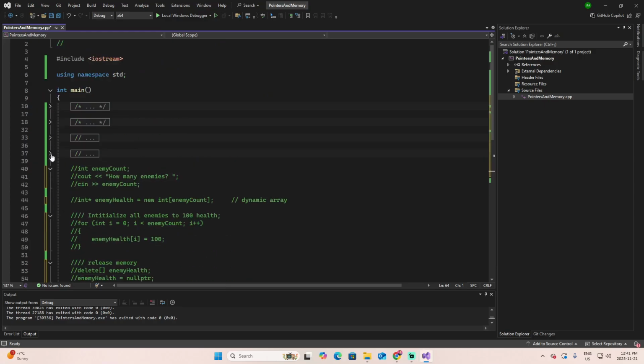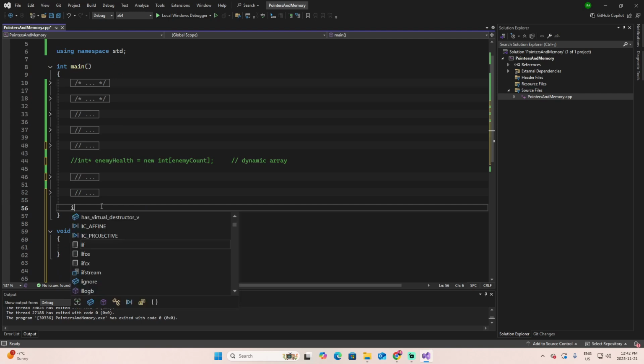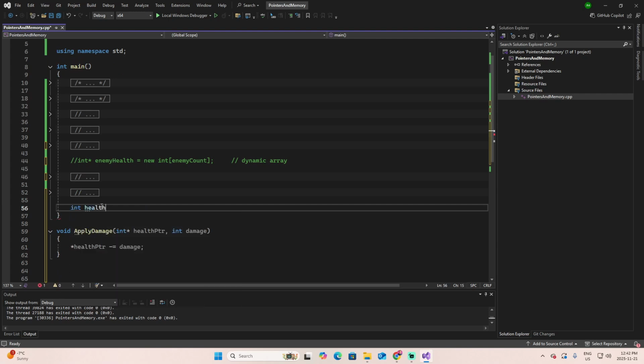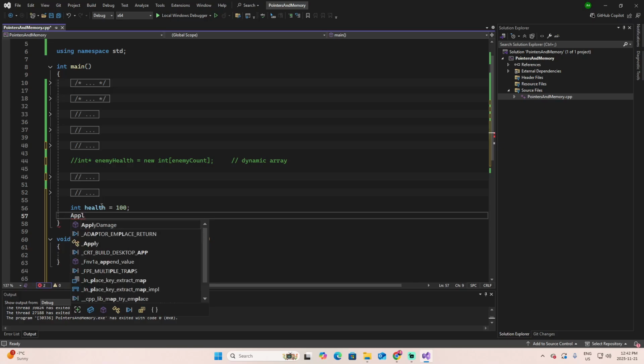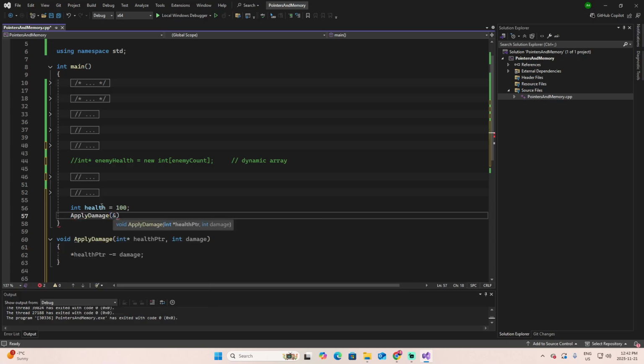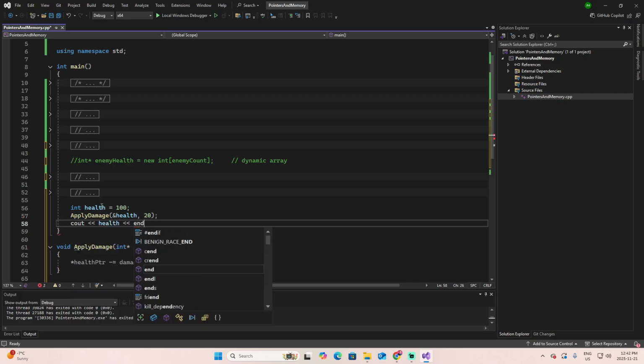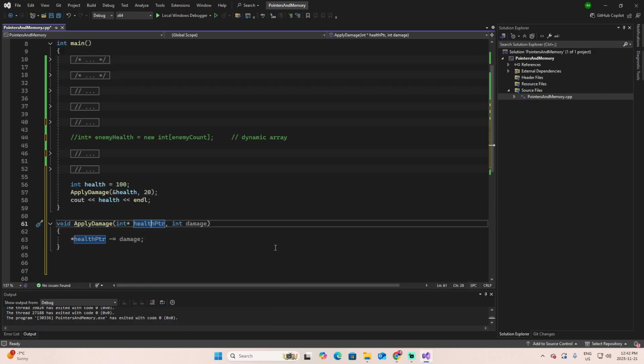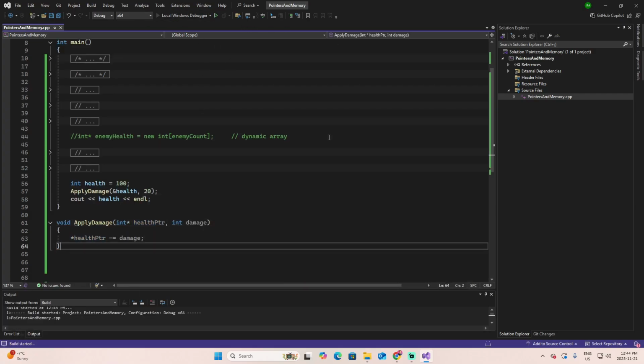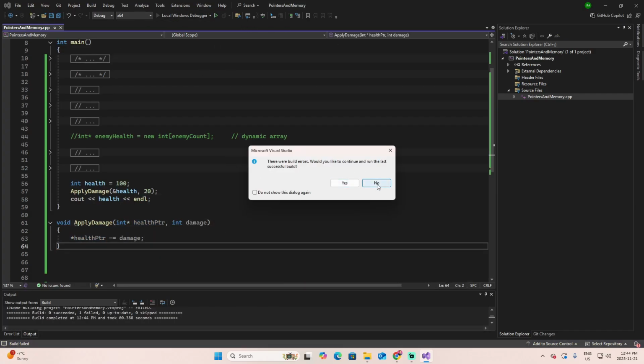Now let's call this function inside the main. Let's say integer health is equal to 100. And now applyDamage, ampersand health, and 20. And let's print the values, health and end line. Let's run it and explain. Oh, there was an error.